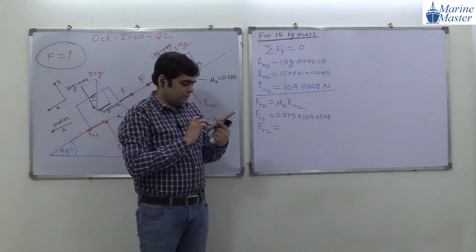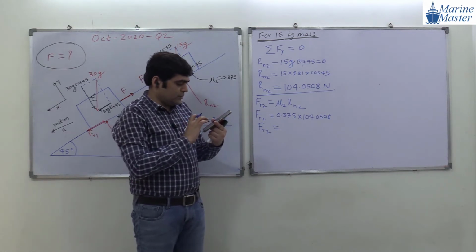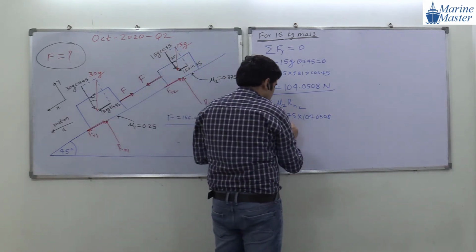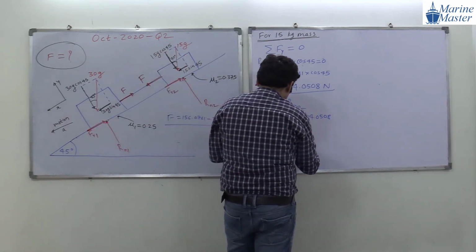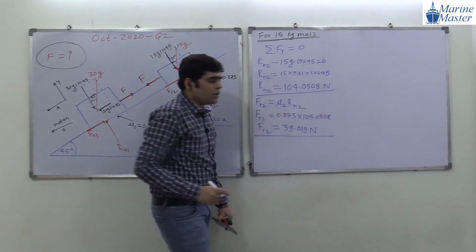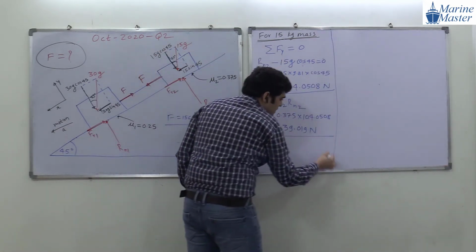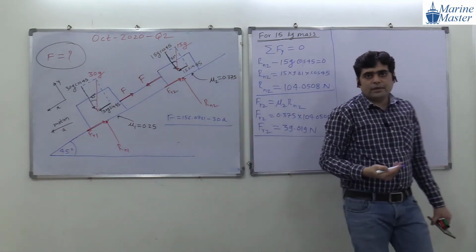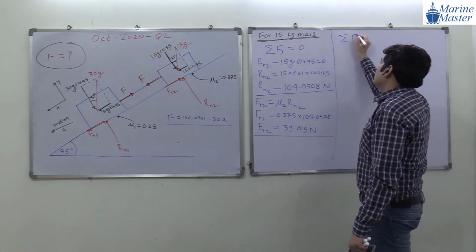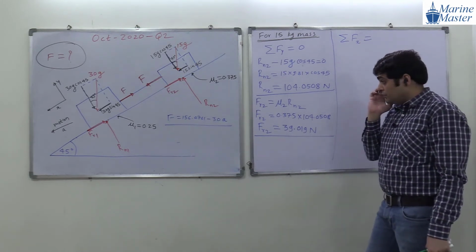So 0.375 into 104.0508. How much value are we getting, everyone? 39.019 Newton. Okay. So we got Fr2. Then after Fr2, what are we going to take? Summation of forces in the x direction. Summation of forces in the x direction is equal to what, everyone?